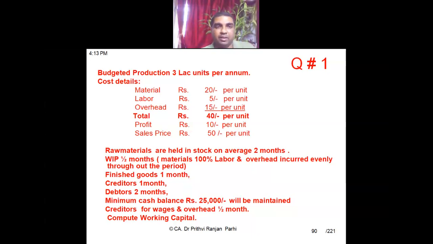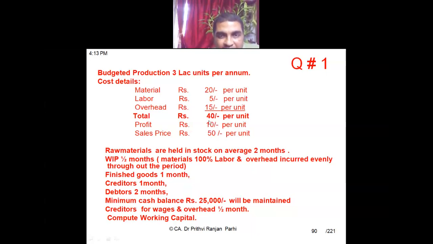Okay. Now let me explain the question. Production is how many units? 3 lakh units. And per unit cost structure, you see. What is the total cost of 1 unit? 40. And what is the selling price of 1 unit? 50. And profit is 10.